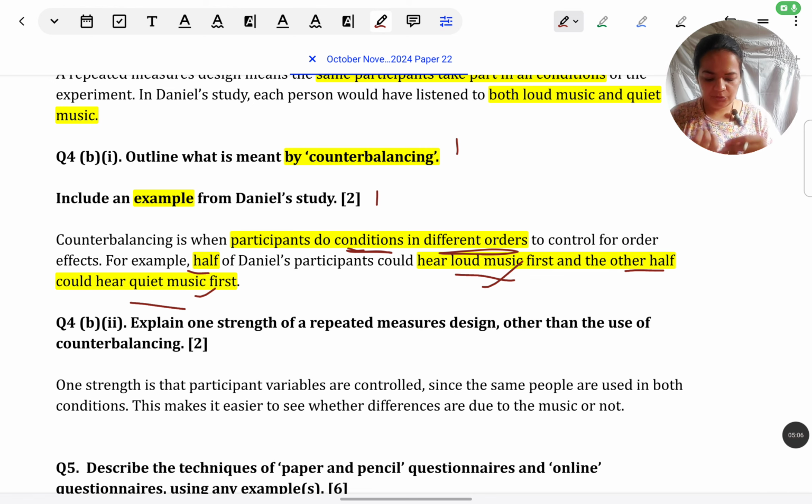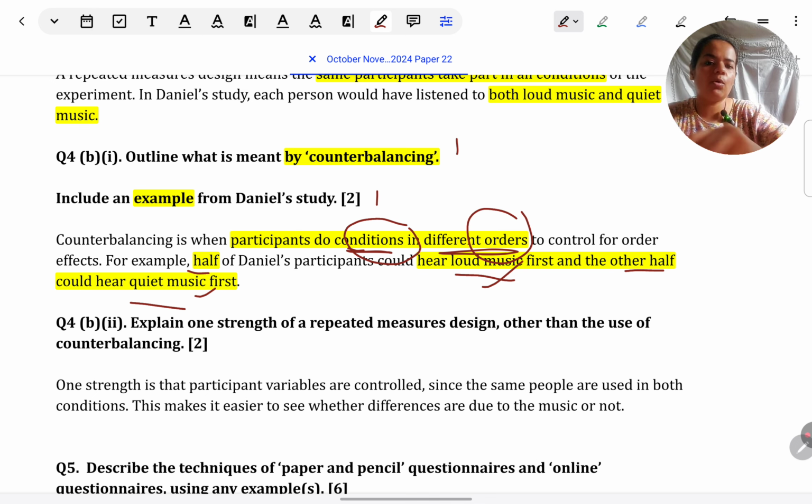just make sure you're using wording from the scenario while answering, and make sure whatever you're giving in the definition, like in definition I've mentioned conditions, orders, these things are being explained when you're linking it to the scenario. So in this scenario, what are the conditions? In this scenario, what are going to be the orders if we counterbalance?